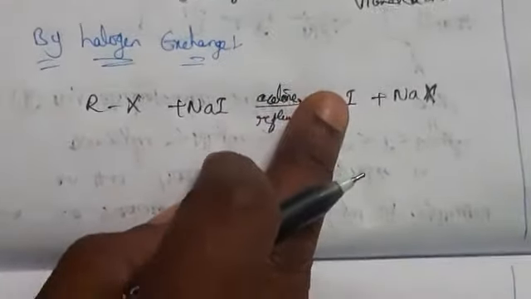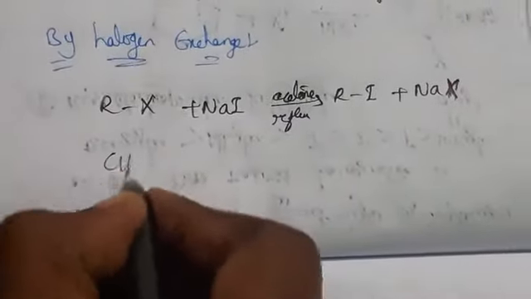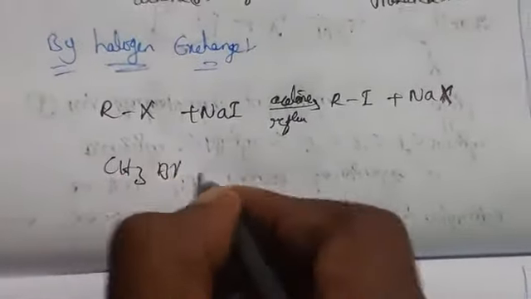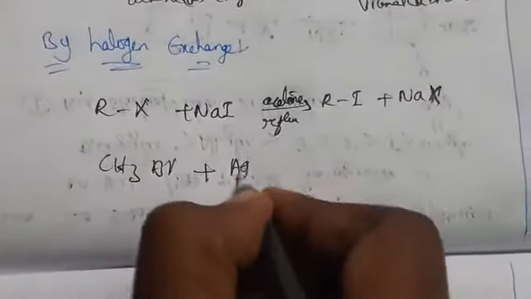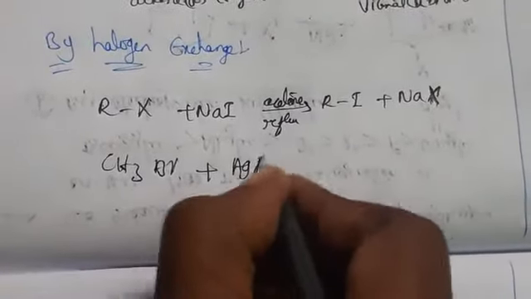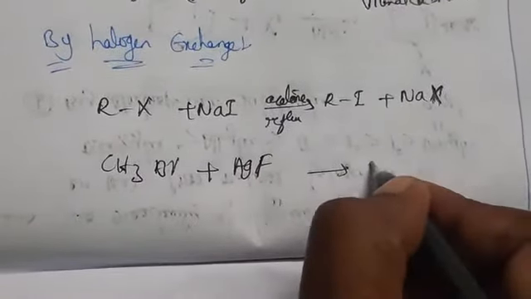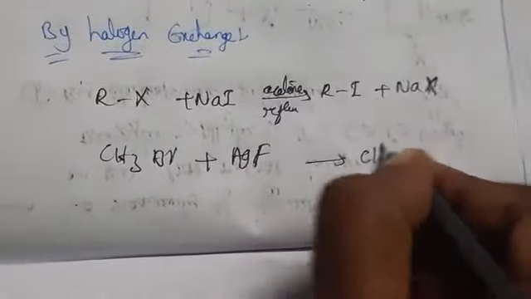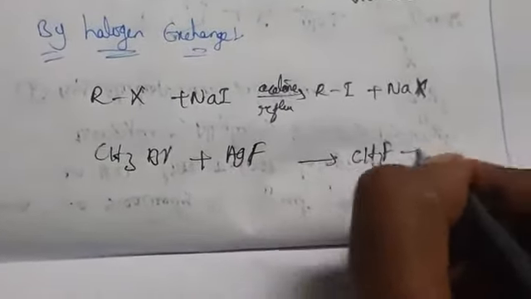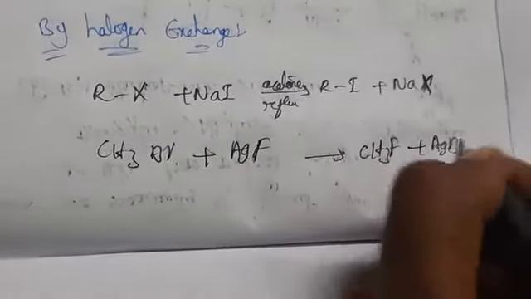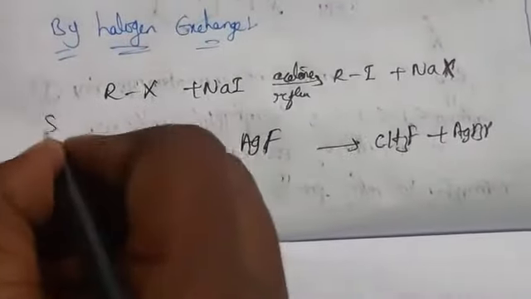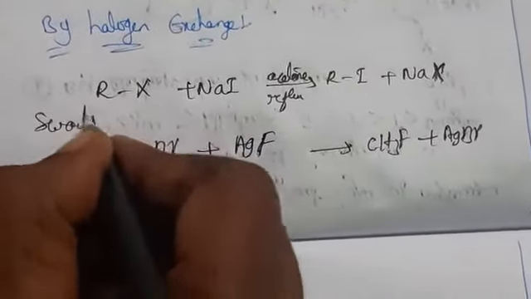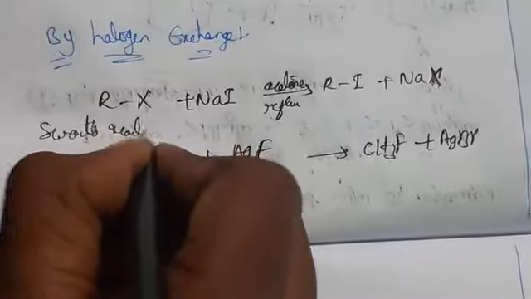So not only this, we have here CH3Br plus AgF, which will give CH3F plus AgBr. This reaction we call the Swarts reaction. What is this reaction?